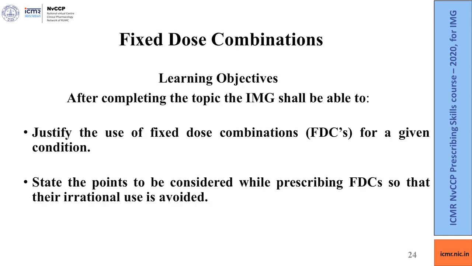The specific learning objectives of the topic on FDCs are that after completing it, the Indian medical graduate shall be able to justify the use of fixed dose combinations for a given condition, and state the points to be considered while prescribing FDCs so that their irrational use is avoided.